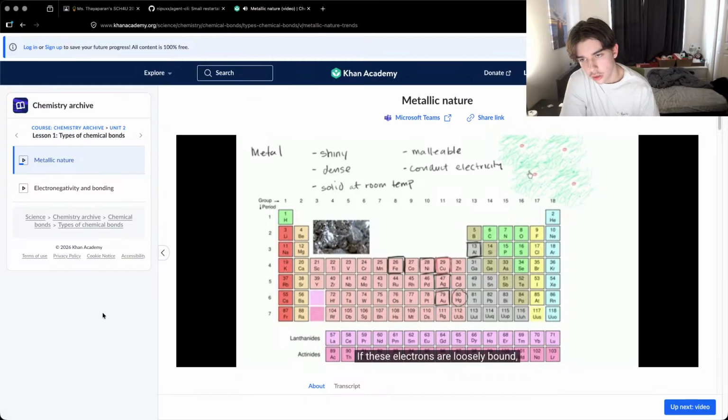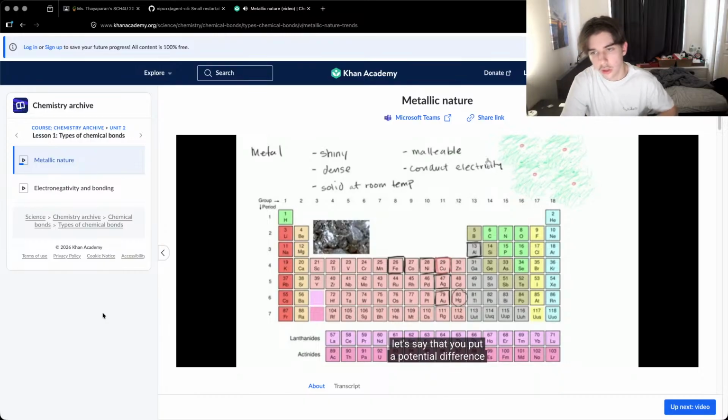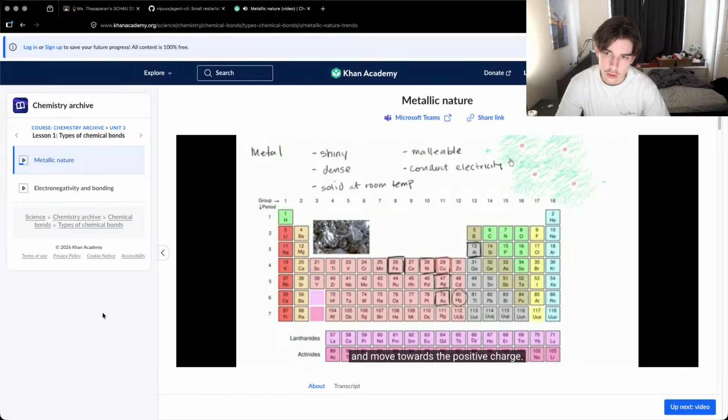If these electrons are loosely bound, then if you put a potential difference, a voltage, let's say that you put a potential difference so that this side is more negative and this side is more positive, then the electrons are going to want to get away from the negative charge, move towards the positive charge. And if they're relatively freely bound, they can kind of move from one cloud to the next, and you end up having what's often called a sea of electrons. Let me write that down. You have a sea of electrons, which would make this conductive. That's why you see so much wire made out of copper.